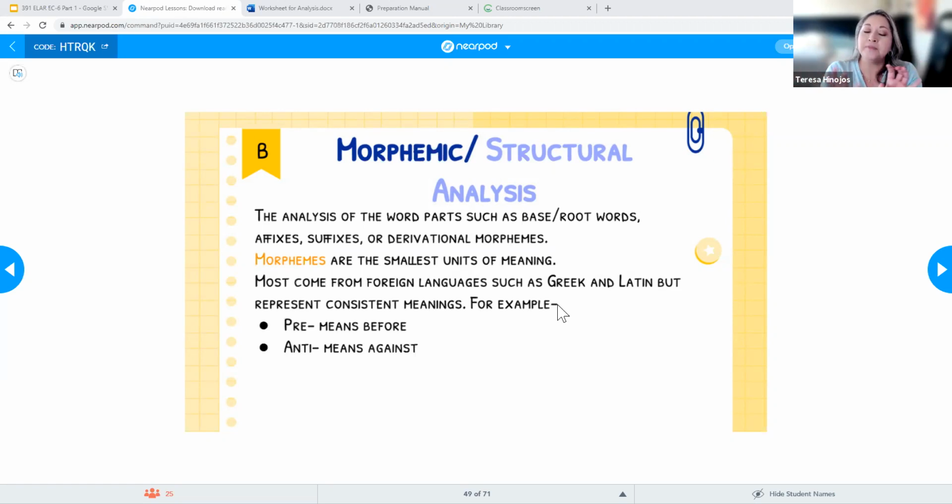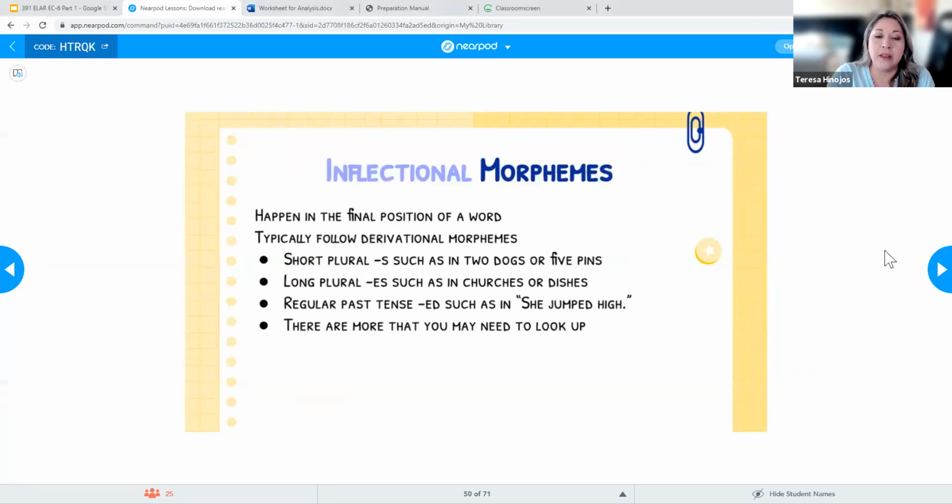That's also going to be a way that we can help our English learners access the content better, right? If I can show them, well, in English this is what the word looks like, but in Spanish this is what the word is, they can see how those things are similar, and that's going to help them better access the English language as well. For example, the prefix pre means before, right? Or anti means against. So word parts are going to help us figure out whatever that meaning is. Okay, I'm going to go ahead and move on for this one. So it's just looking at word parts.